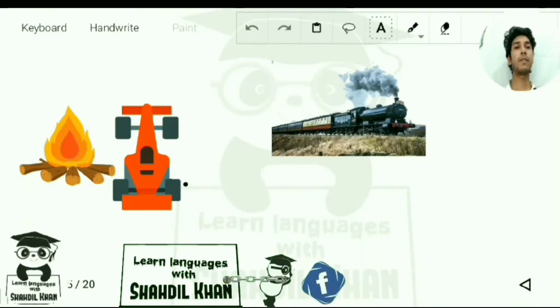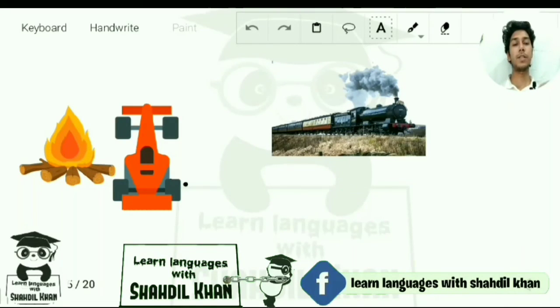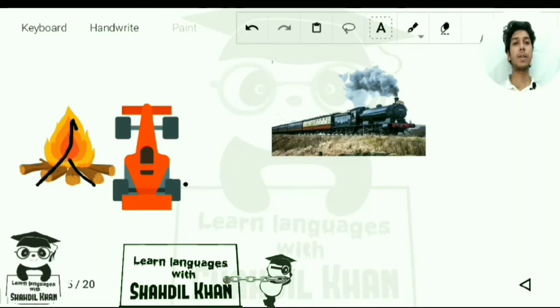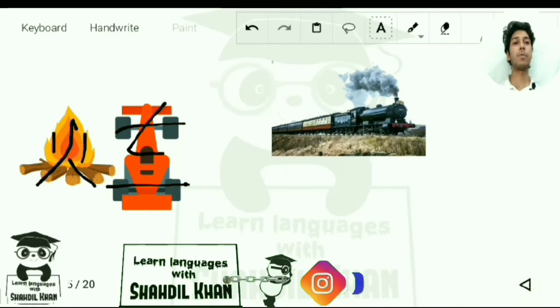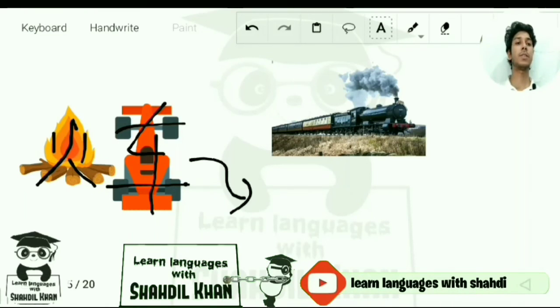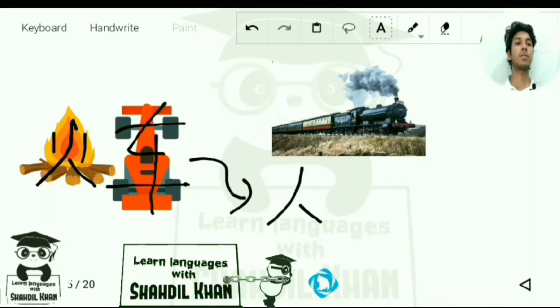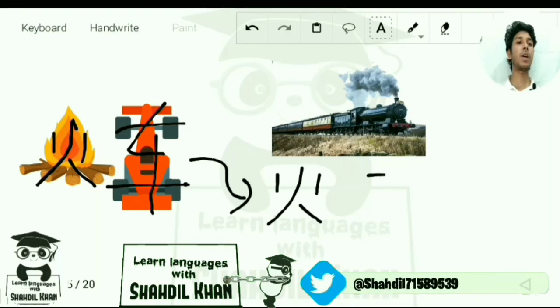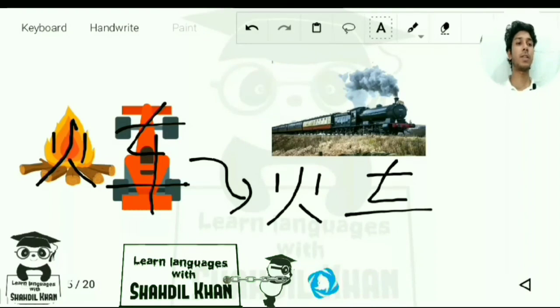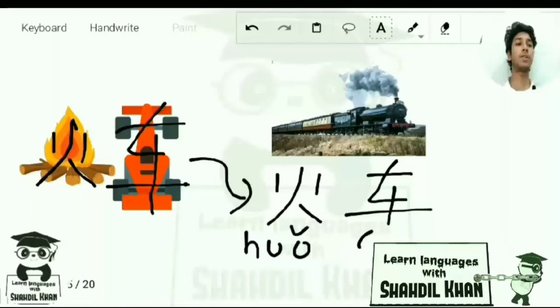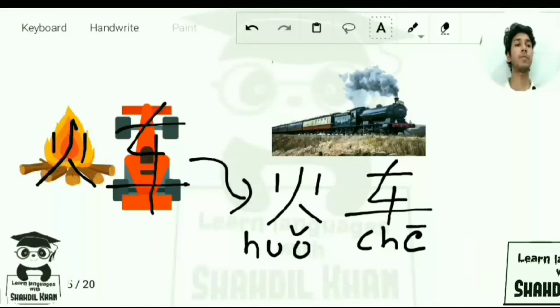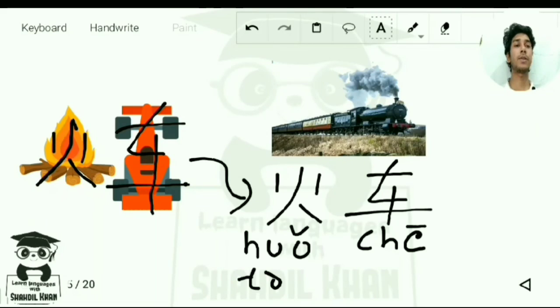For the character fire, we write this character again, and for car again the 2 wheels and 4 for the tires. If we write this, the character for train is like fire, and for car we write like this 4. So this will be huo, that is fire, and for car che, C-H-E, huo che, that is train, T-R-A-I-N, train.